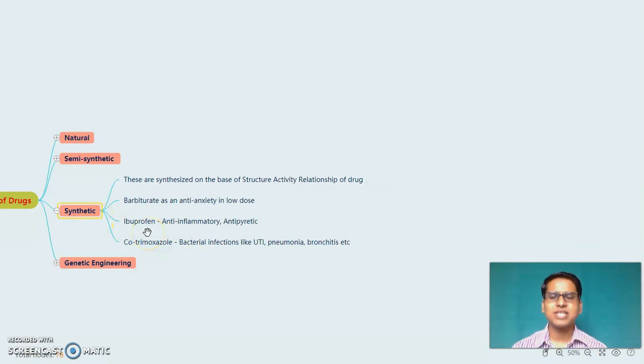After ibuprofen, there is cotrimoxazole. This is used for bacterial infections like urinary tract infection, pneumonia, bronchitis. It is a very useful drug. So these are the examples of synthetic drugs.